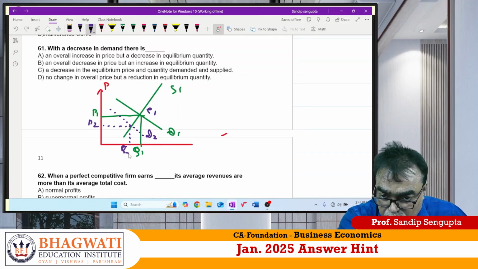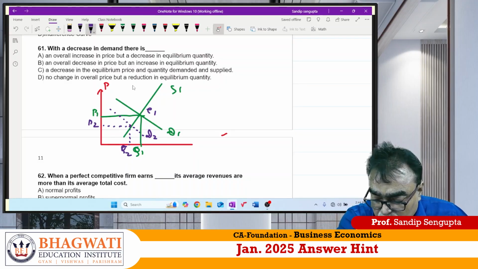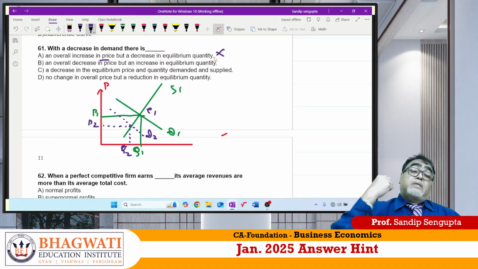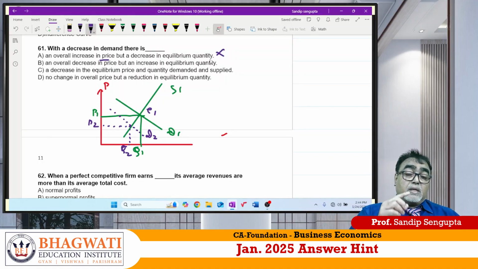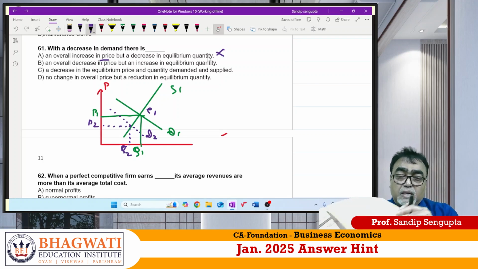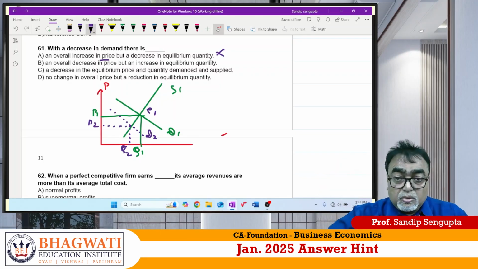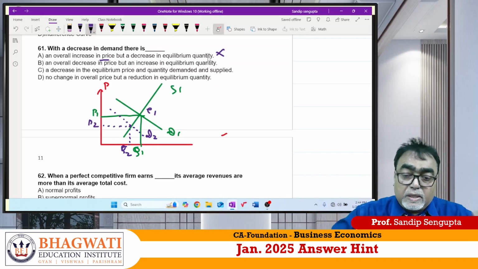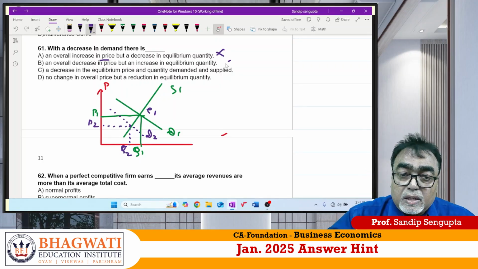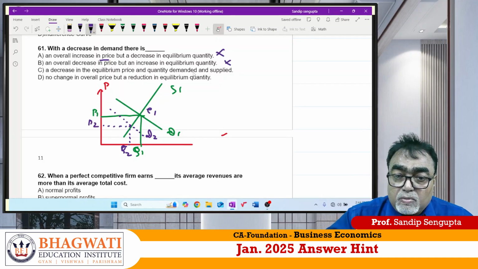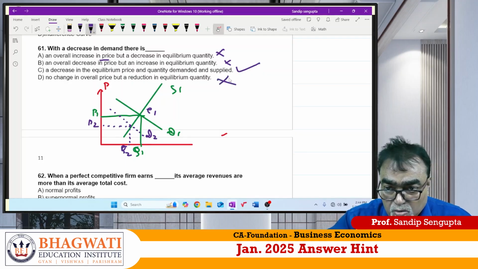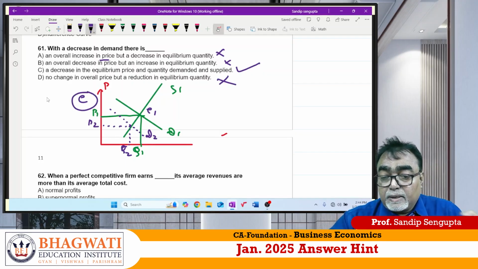Price decreases, quantity also decreases, correct or not? So overall increase in price, is it correct? No. Always to answer this type of question, you need to draw a diagram. In the copy, they give the last page for rough work, which you can use with a pencil. Our students did it that way. Okay. So overall decrease in price but increase in quantity, no. Decrease in equilibrium price and quantity, and decrease in both equilibrium price and quantity, yes. No change in overall price, no. The answer should be C for Chennai.